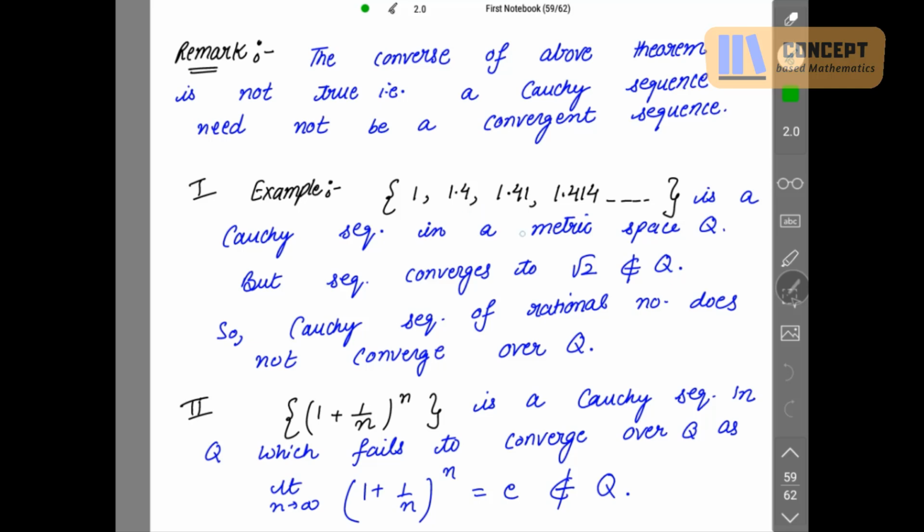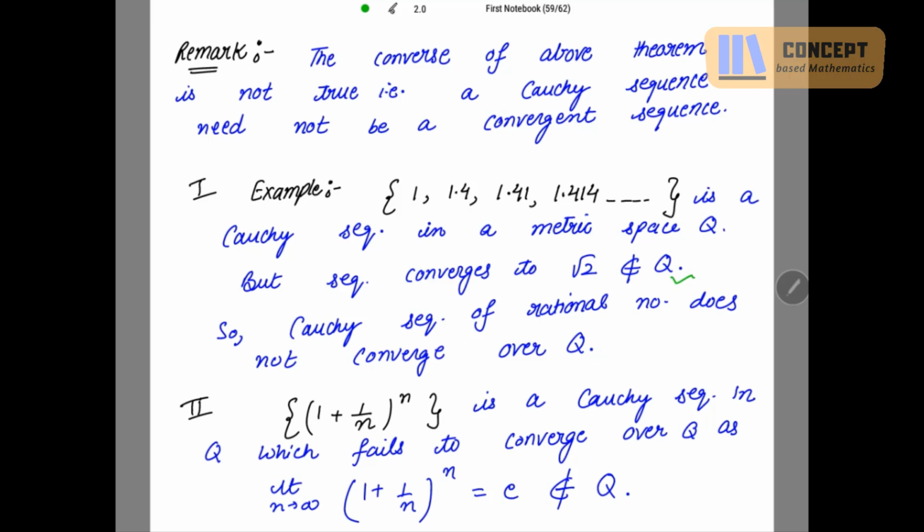So the sequence is converging to a point, but that point does not belong to that metric space. And the metric space is the set of rational numbers. So a Cauchy sequence of rational numbers does not converge over Q.